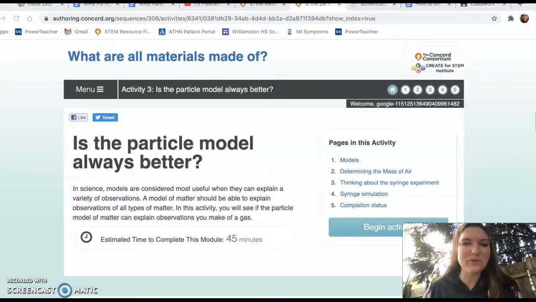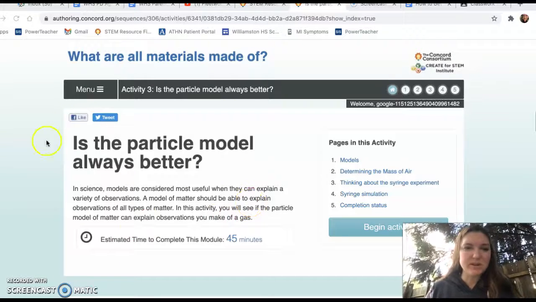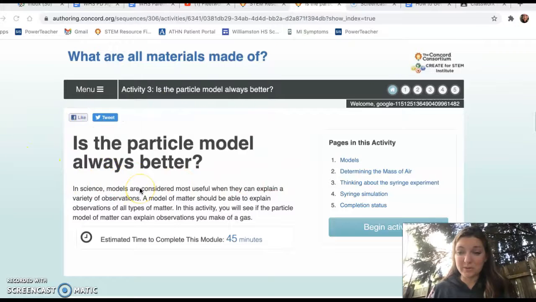Hey, this video goes over Investigation 3, Activity 3. So this one is called, Is the Particle Model Always Better? Because we learned that it works better to show what was going on with the ethanol and the water in Activity 2. So we want to find out if it also works for gases.